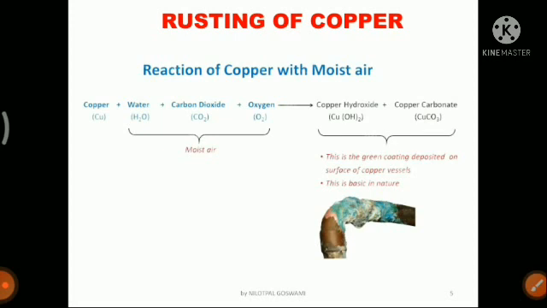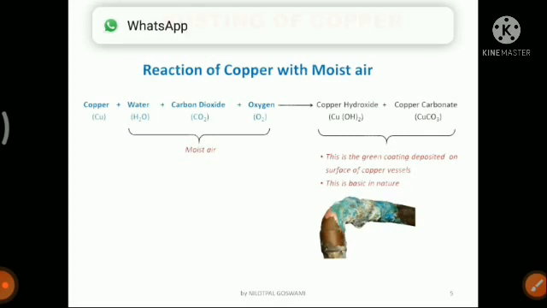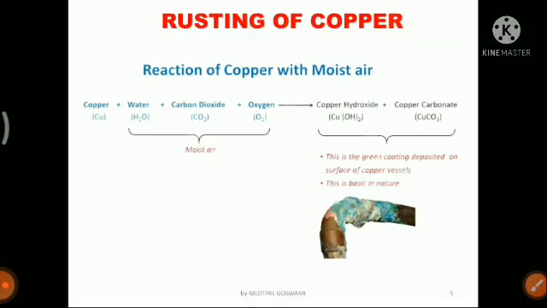So instead of rusting you can say it is corrosion of copper, and this is due to the green colored layer. And what is present in the green colored layer? That is copper hydroxide and copper carbonate. Together they form this green colored coating, and this is what corrosion of copper looks like.